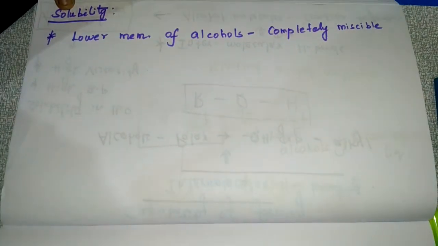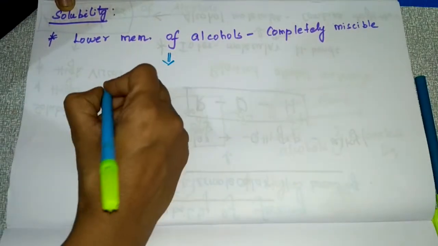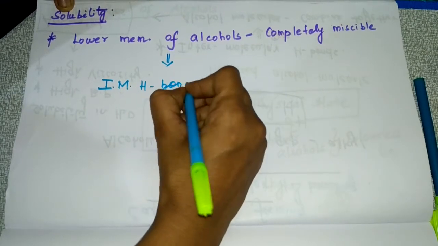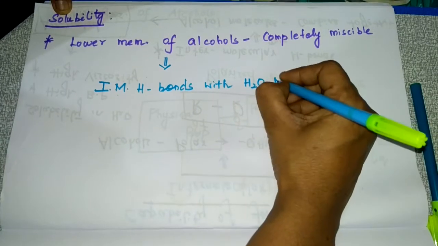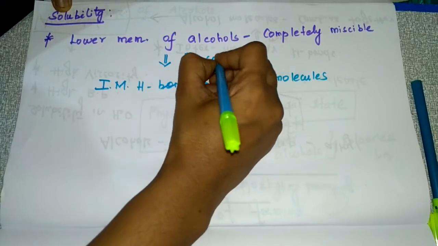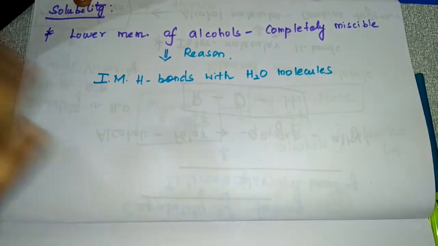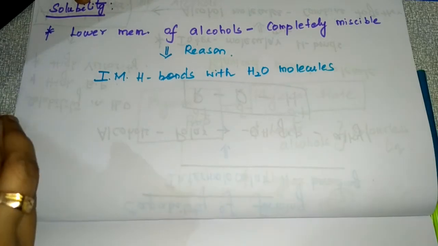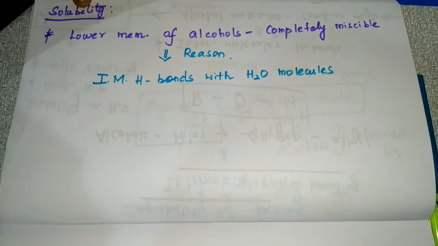So the lower members of alcohols form intermolecular hydrogen bonds with water molecules. This is the main reason. And you already know about alcohols: alcohols are polar, so they can easily form hydrogen bonds with water molecules. So this is the reason.